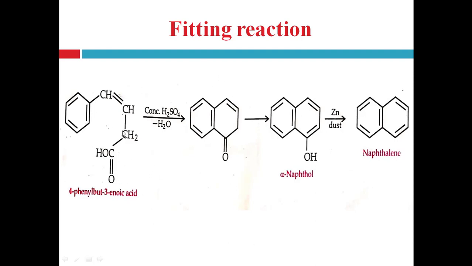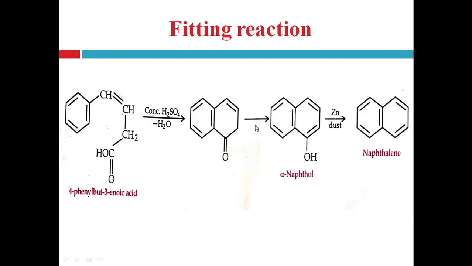When this molecule is heated with concentrated sulfuric acid, right? So it loses the water molecule and forms alpha naphthol. Primarily it forms this tetralone molecule. On reduction it forms the alpha naphthol, right?